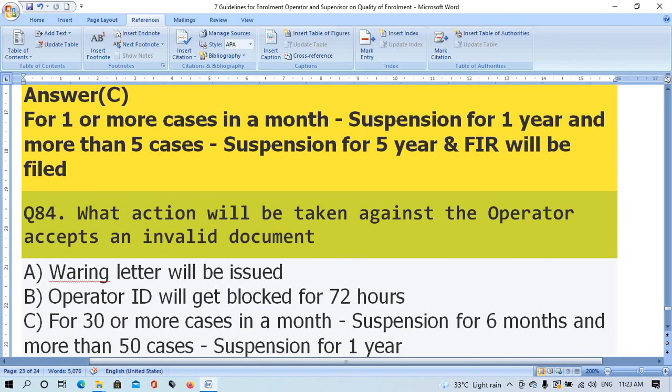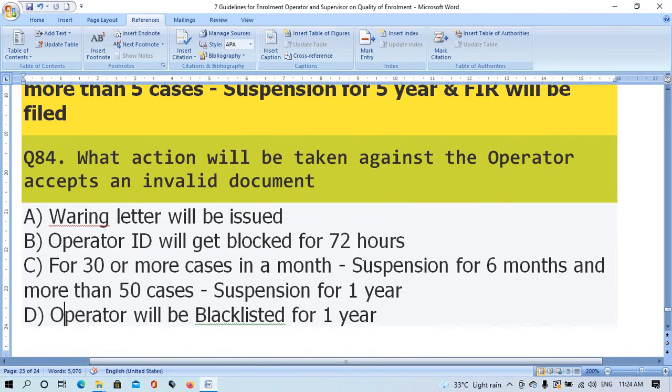Question number 84. What action will be taken against the operator for accepting an invalid document? Option A, warning letter will be issued. Option B, operator ID will be blocked for 72 hours. Option C, for 30 or more cases in a month suspension for 6 months and more than 50 cases suspension for 1 year. Option D, operator will be blacklisted for 1 year.